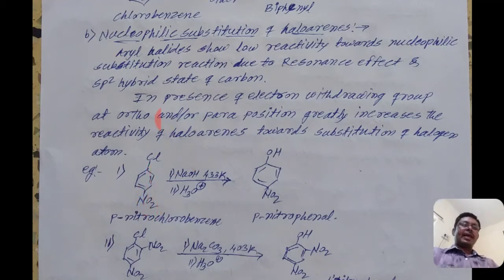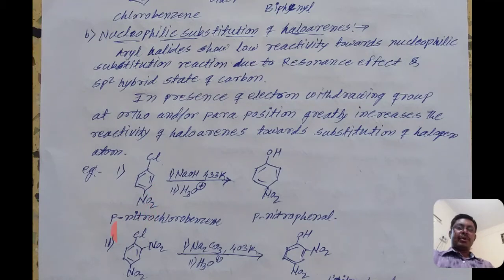See here, the presence of an electron withdrawing group at the ortho and para position greatly increases the reactivity of haloarenes towards substitution of the halogen atom. Example first is para nitrochlorobenzene, because the position from chlorine to nitro is the para position; that one is ortho, and that one is meta.